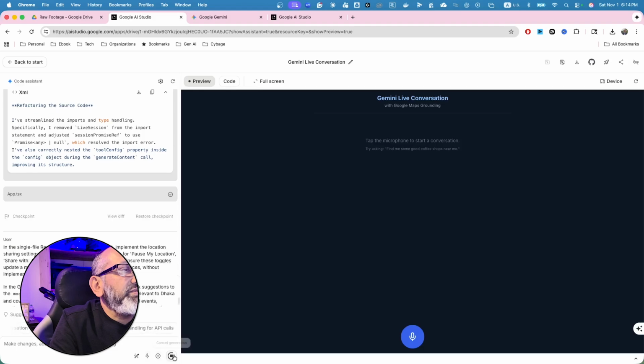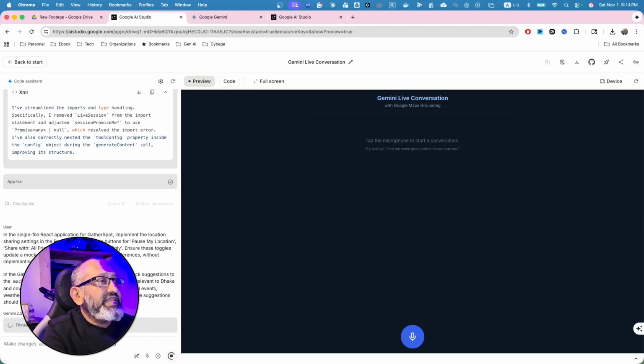I am going to pick two. One is a single file React GatherSpot. Okay, is a pause my location. So there is a pause my location button. So I asked this to actually start running and updating my code.